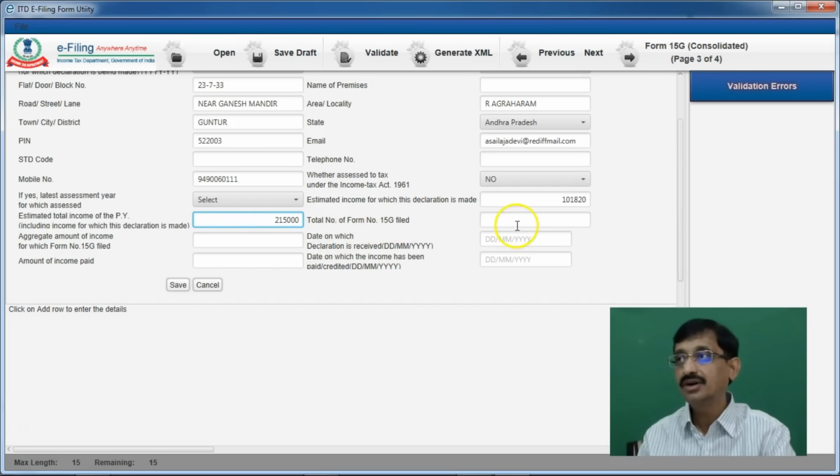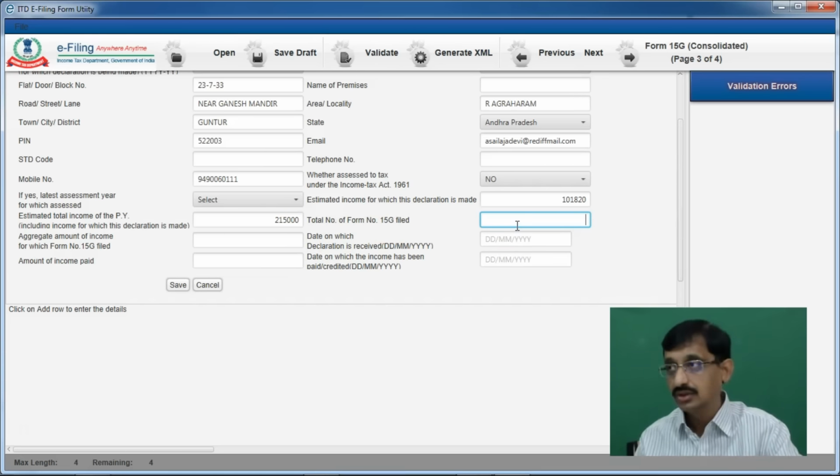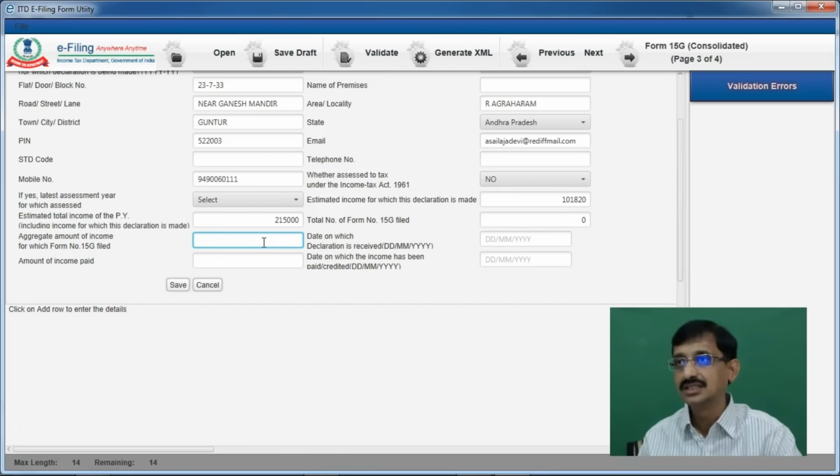Now, total number of Form 15G filed prior to this declaration. This particular declarant did not give any declarations prior to this. And aggregate amount of income for which Form 15G filed in the previous declarations for this particular previous year: no declarations are filed and also the amount is 0.